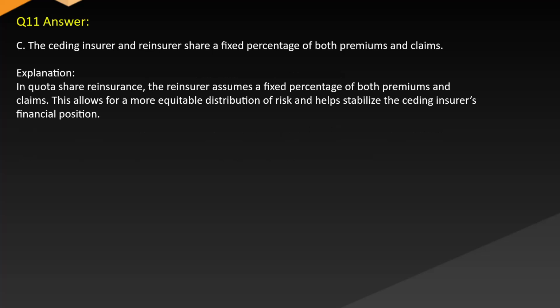Answer. C. The ceding insurer and reinsurer share a fixed percentage of both premiums and claims. Explanation. In quota share reinsurance, the reinsurer assumes a fixed percentage of both premiums and claims. This allows for a more equitable distribution of risk and helps stabilize the ceding insurer's financial position.